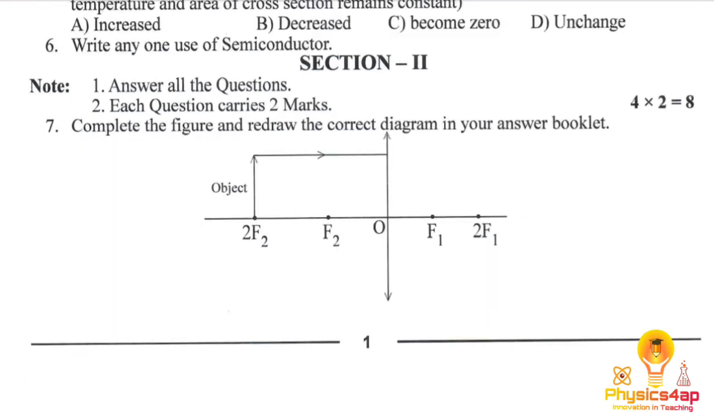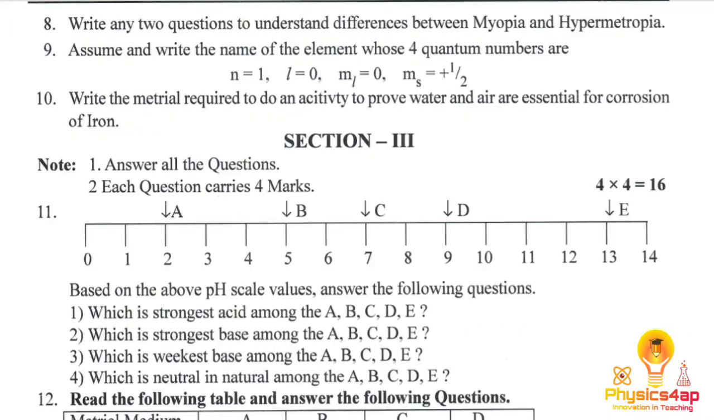Now let's move to section 2. We have 4 questions of 2 marks. The first one is the ray diagram. The object is present at 2F2, so the image also will be present on the opposite side at 2F1, a real and inverted image.